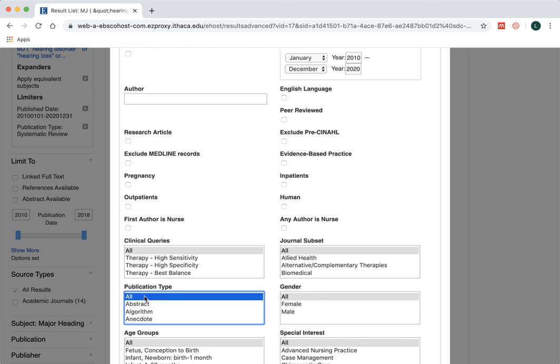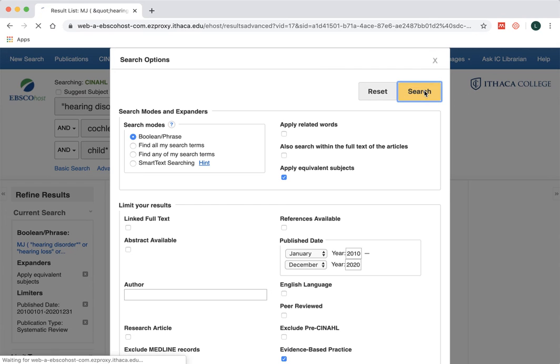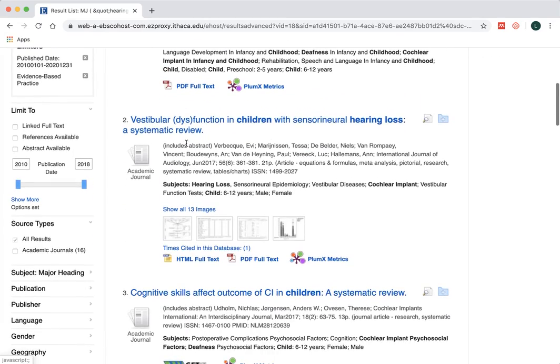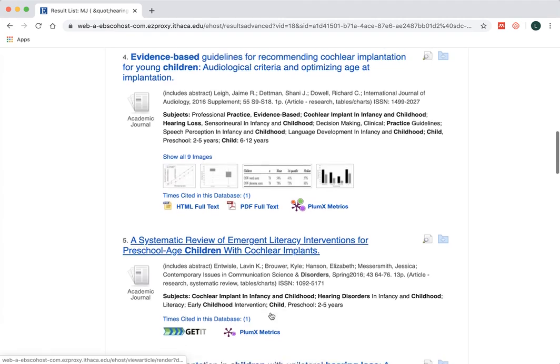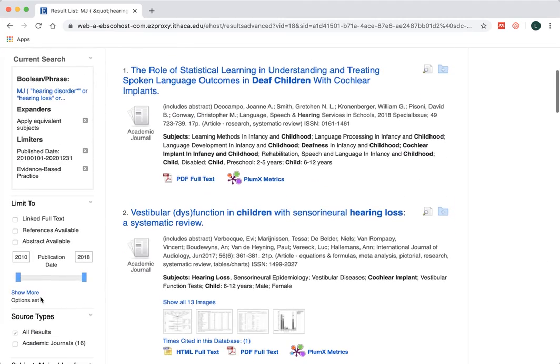One last thing I'll mention, if I go back here to the Show More, go back to the default, selecting all of them. That evidence-based practice is an option. Again, I'm not sure exactly what's happening behind the scenes, but play around with it and see what sort of articles come up. Here's a systematic review. They should be, in theory, high levels of evidence.